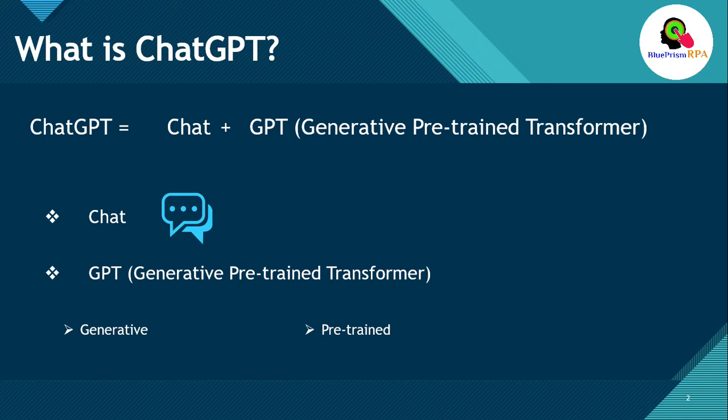Pre-trained. Pre-trained means that ChatGPT has gone through a special training process before it is ready to chat with you. It is pre-trained on a large corpus of text data from the internet and other sources. Transformer. The way GPT learns is based on a specific method called transformer. This method helps it pay attention to different parts of a sentence to understand the context and meaning of the words. It is like a puzzle solver, putting the words in the right order to make sense.